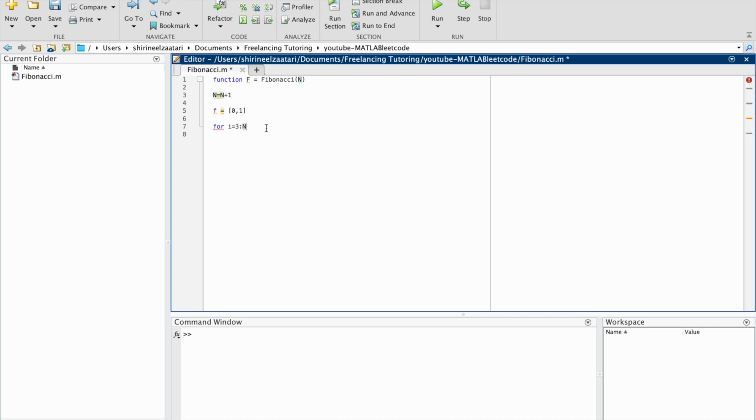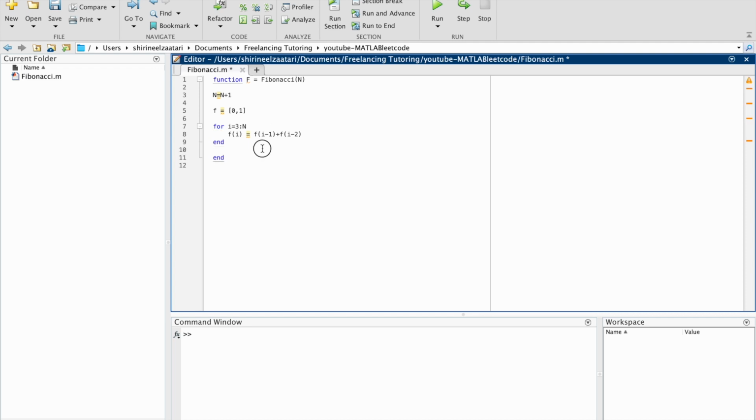So let's try this first, and then we can always fix the indexing later. And then we can say f of i equals to f of i minus 1 plus f of i minus 2, and then we write end.